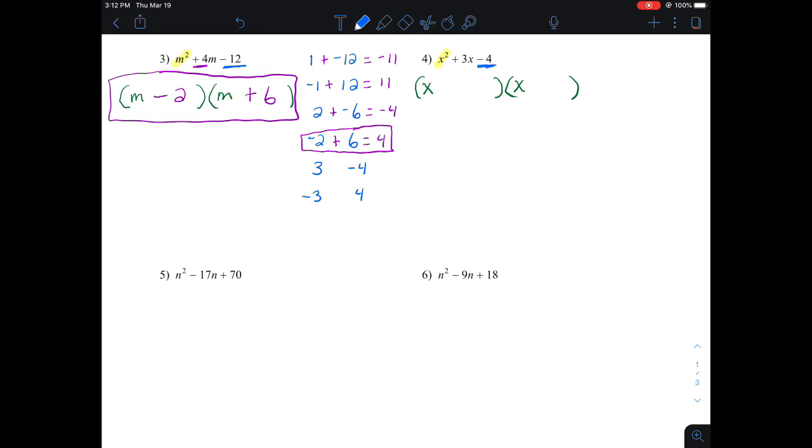Well, positive 1 times negative 4 makes negative 4. Negative 1 and positive 4 make negative 4. Positive 2 times negative 2 makes negative 4. And there's no need for me to write negative 2 and positive 2 because multiplication is commutative. I don't need to write that because I already have it in that third one I just wrote.